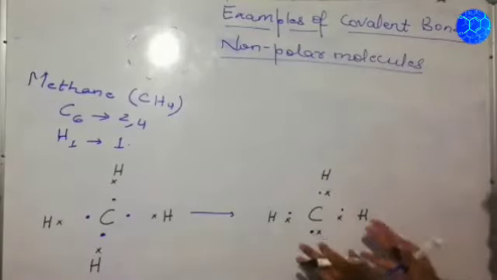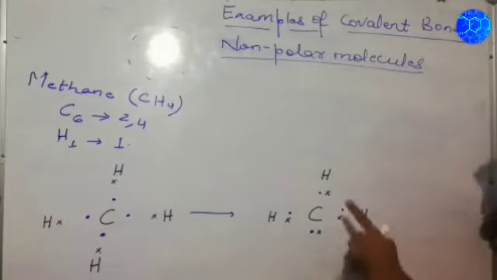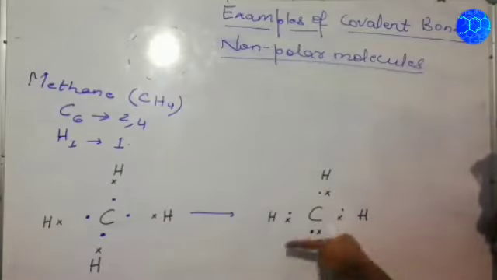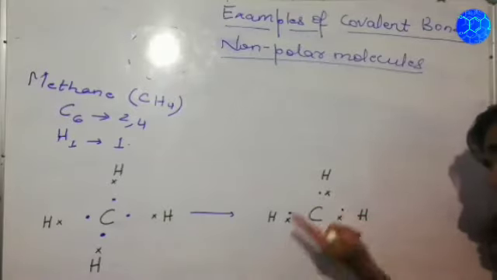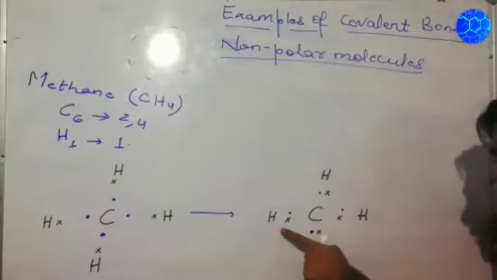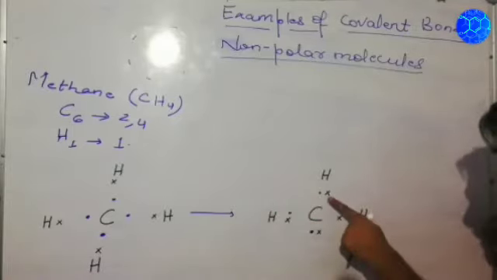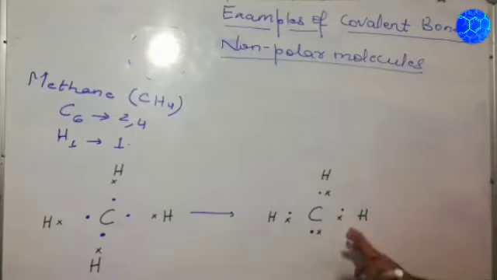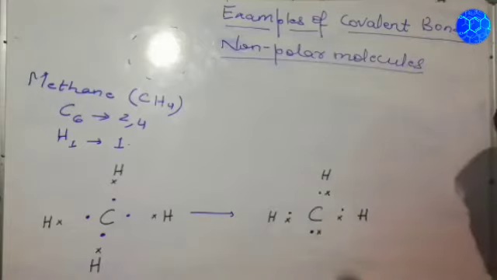Now when the mutual sharing has taken place, let's see what will happen in this condition. Carbon is having the dot diagrams, dot electrons, right? So we can first count the dot electrons: 1, 2, 3 and 4. It has mutually shared the electron with what? Hydrogen. So that means hydrogen has mutually shared the electron with carbon. So 4 electrons of its own, now 5, 6, 7 and 8. So 8 electrons becomes what? Of carbon. So carbon becomes what? Stabilized.